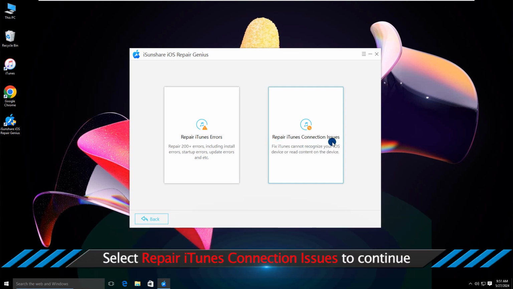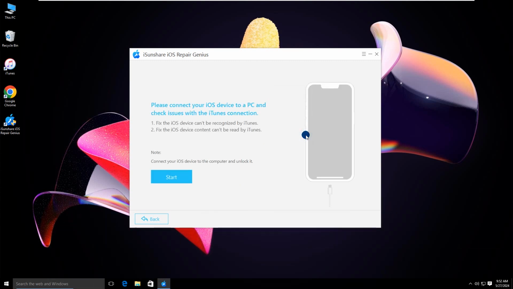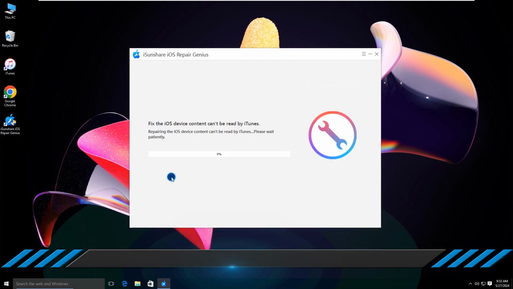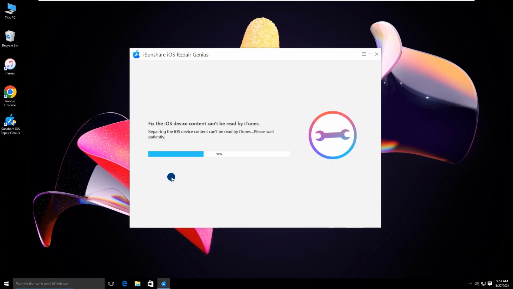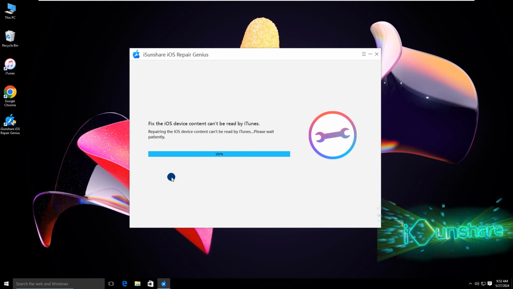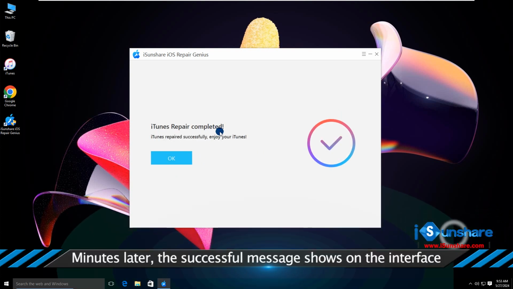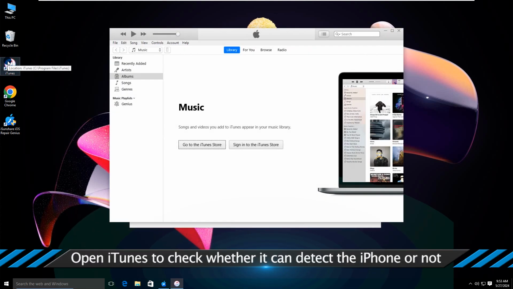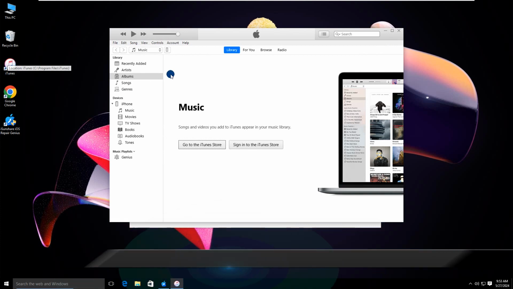Click Repair iTunes Connection Issues. Your iPhone should be unlocked. Then click the Start button. Well, the repair process is ongoing. Wow, the iTunes is repaired successfully. And now the iPhone can successfully show up in iTunes.